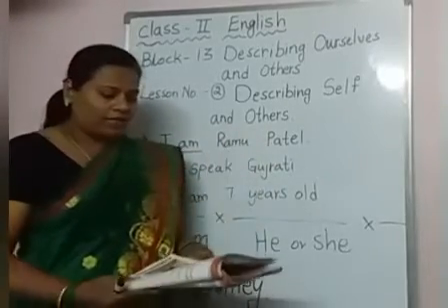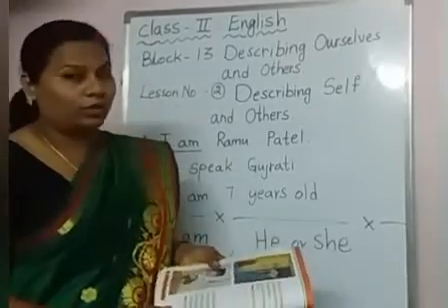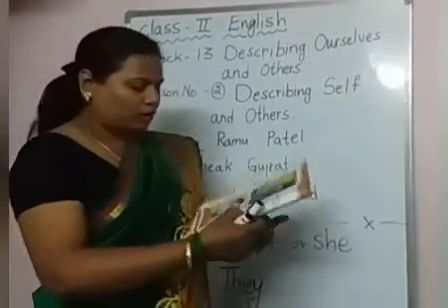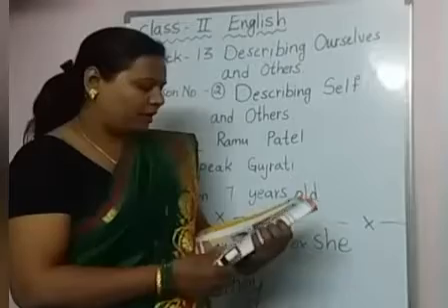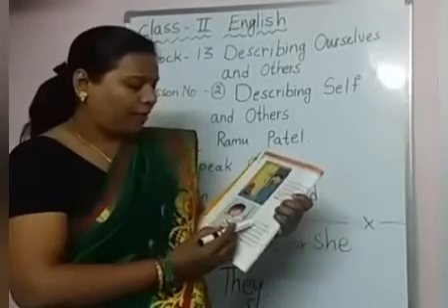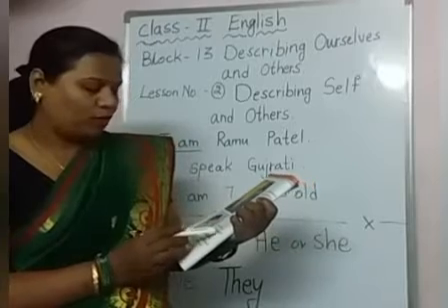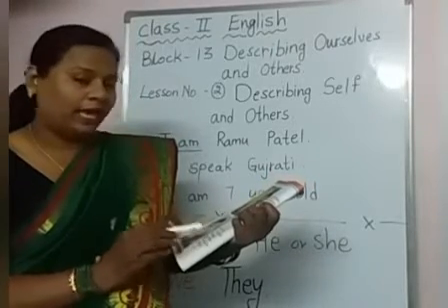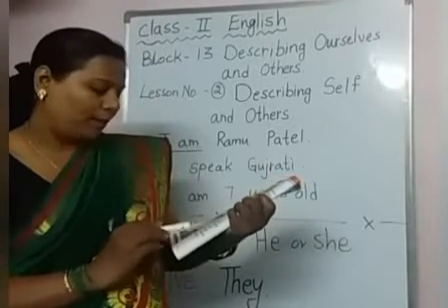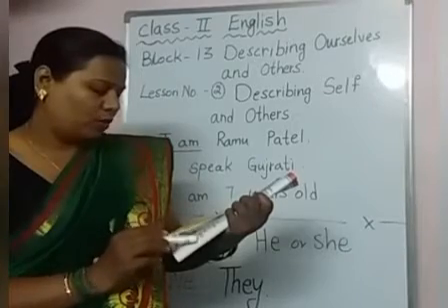Okay children, for this you have to again read the story. In this paragraph, if you see, children, here I am Ramu Patel. So I come from Gujarat. I speak Gujarati. I like to do Garba. I am 7 years old.